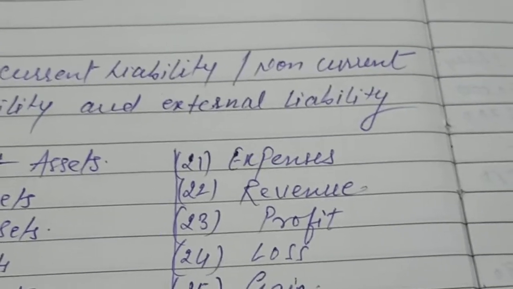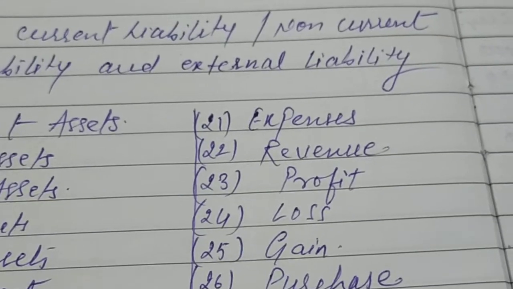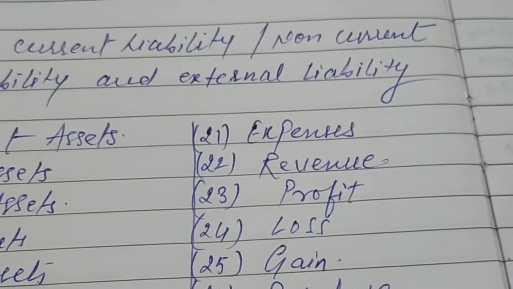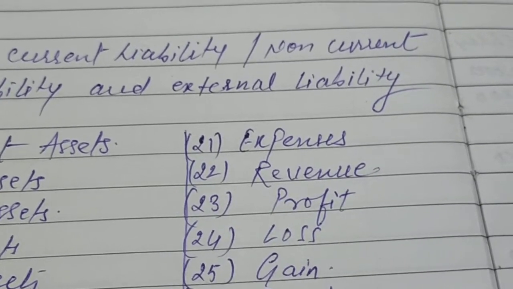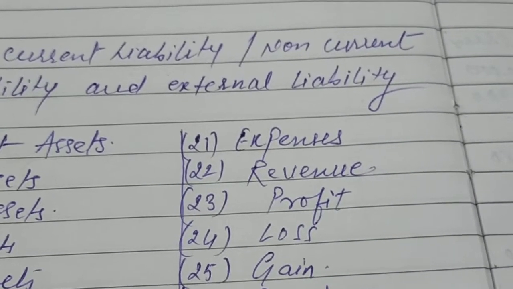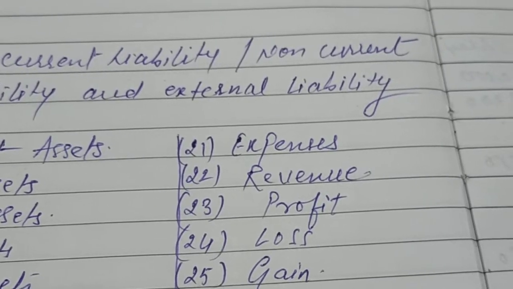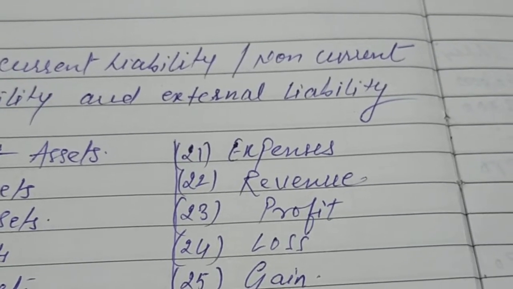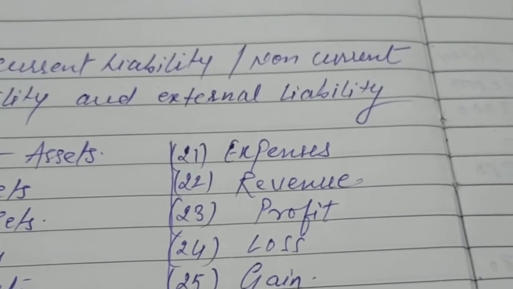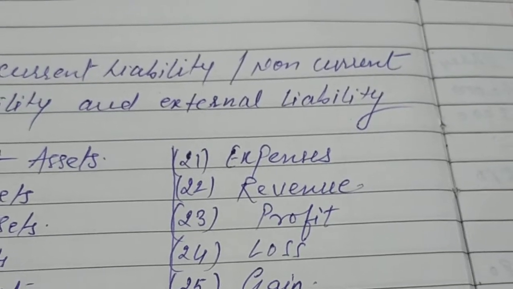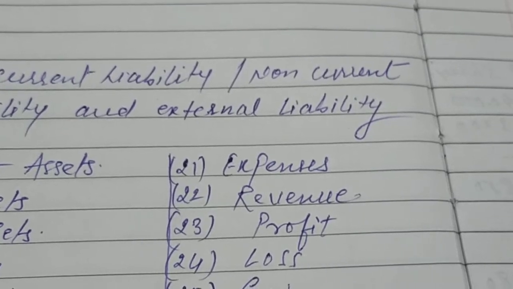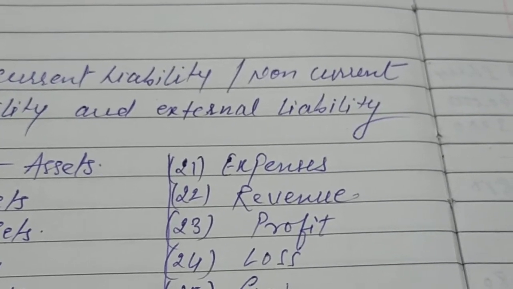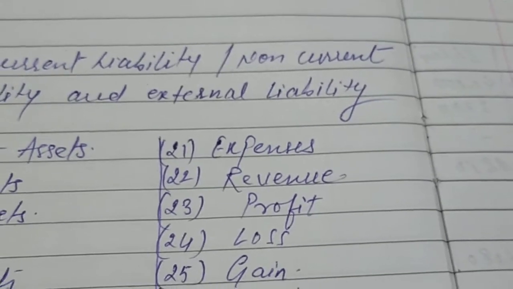Next, revenue. Revenue means goods and services are sold and provided to the customer. If it is a credit sale, it makes the amount receivable. It is also revenue, besides other income such as interest, rent, commission, and dividend received for the respective period, and outstanding amounts are included in the revenue.